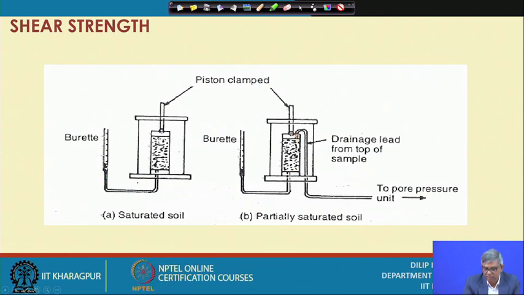Sometimes it can be done the other way: the pore pressure dissipation can be taken out from the top. Sometimes, if the soil is not properly saturated, water can also go through this and saturate it. That is also a way one can do the pore pressure check, when the sample is saturated and the pore pressure is totally dissipated.